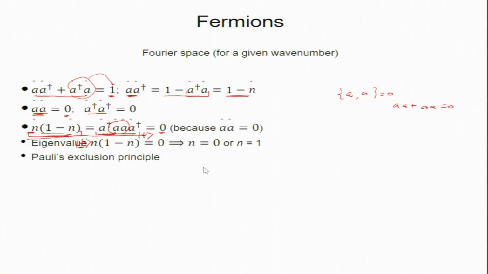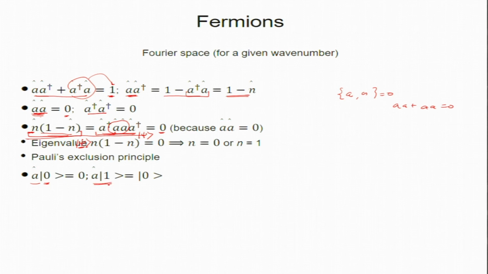This is Pauli's exclusion principle for fermions. These particles which obey this anti-commutation relation are called fermions. They are different from bosons. Bosons can have any number of particles in a given state, but here it can only be 0 or 1. Now, you can easily see that A acting on the vacuum state gives 0, since there are 0 particles and I cannot destroy one.